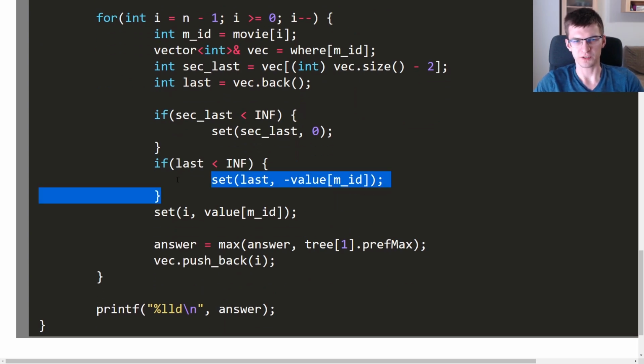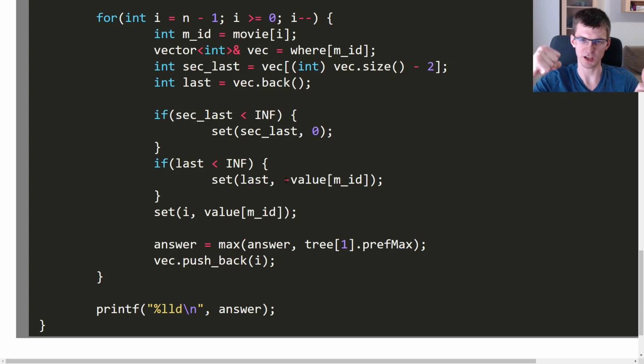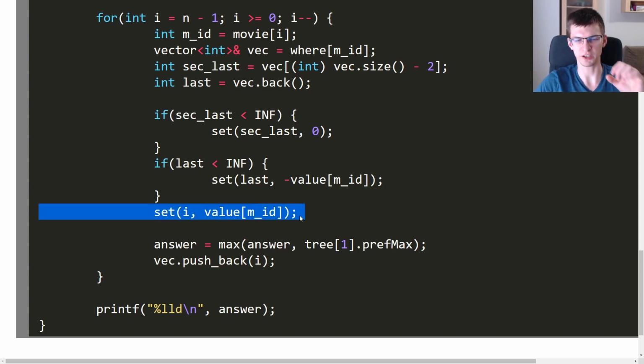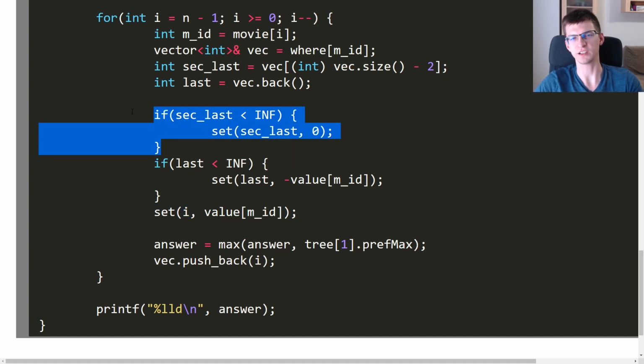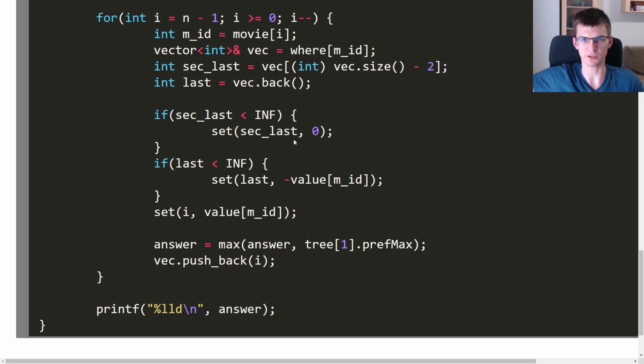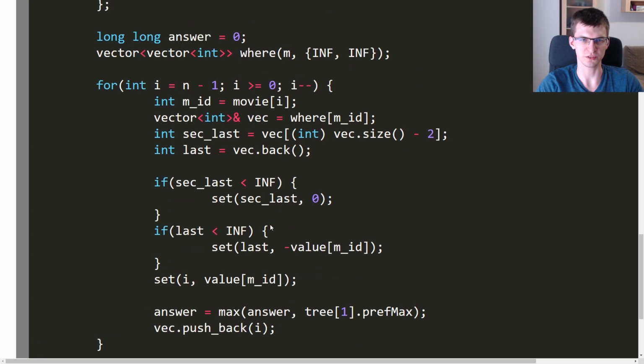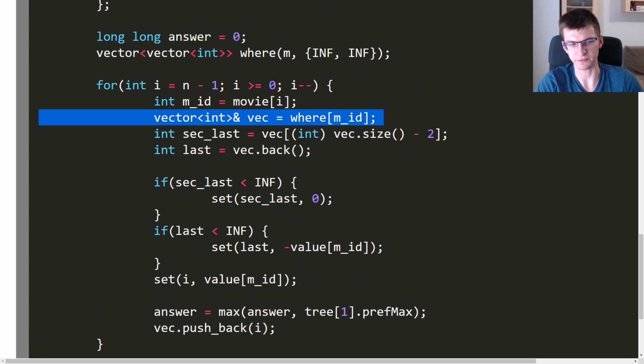Then, if last is not infinity, I change its value to minus something. It was, let's say, plus 5 a moment ago. Now I want to say minus 5 there, and here plus 5 at my current position i, and also that the second last element is now 0. It was 5 minus 5 and something to the right. I want to change this into minus 5 and 0, and myself I change to plus 5. Assuming that 5 is the score, the value of the current movie, the answer is just the prefix maximum in the root of the tree. And I push back my index to this vector of occurrences of this movie.